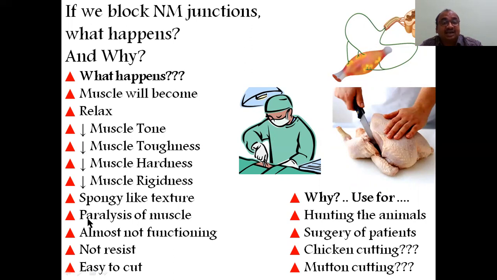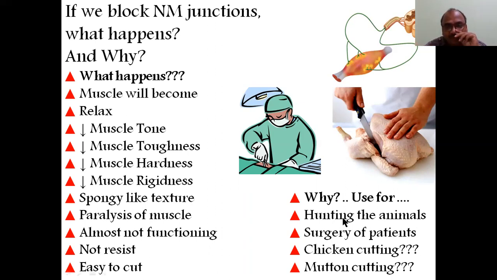It causes paralysis of the muscle. Paralysis is like both hands falling down; it can't do any work. So when you block this, muscles will get paralyzed. Even if you want to move, you cannot move, because your muscles are already relaxed. If you are taking this medication, there is paralysis of the muscle: not functioning, not working. The muscles don't give any resistance, and since it is a spongy, fluffy structure, it is easy to cut.